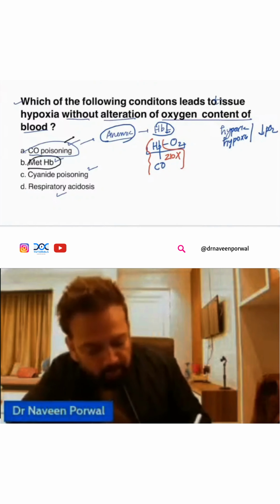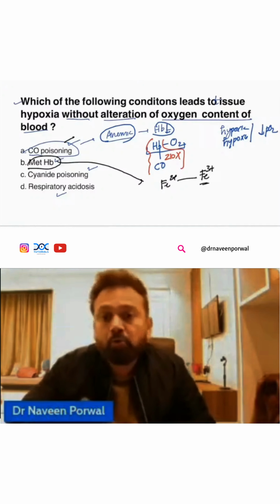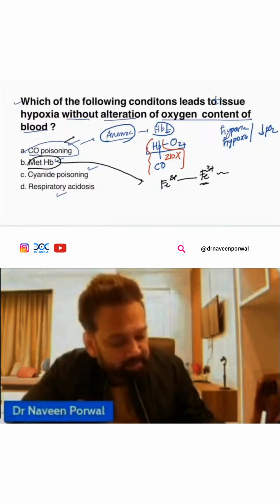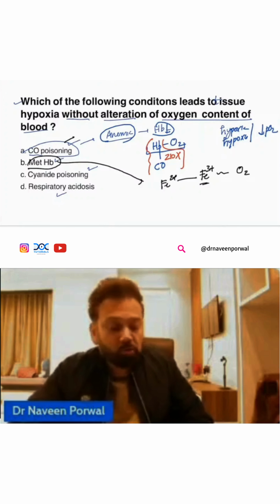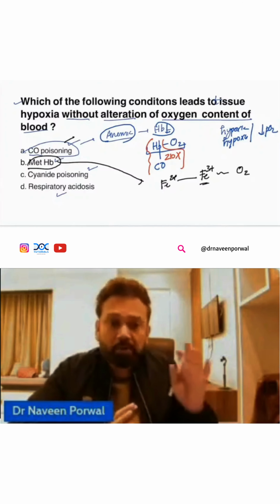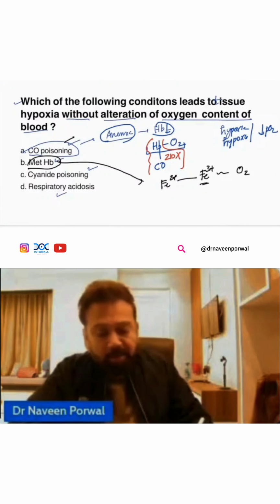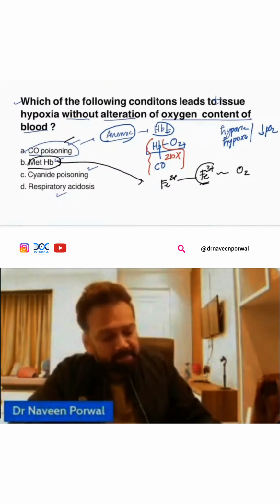In methemoglobin, what happens? Instead of ferrous, there is ferric in the hemoglobin, and this has less affinity for oxygen. So again, oxygen content will be reduced. So either hemoglobin is less or carbon monoxide poisoning, they are called anemic hypoxia, and in methemoglobin there will be hypoxia and content will be reduced because ferric has less oxygen carrying capacity.